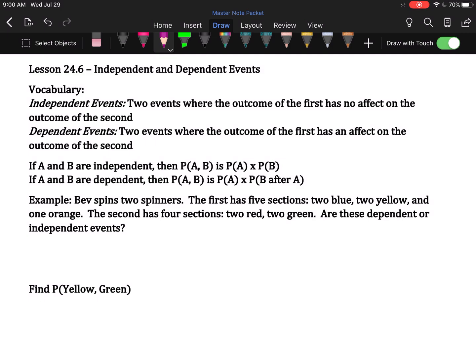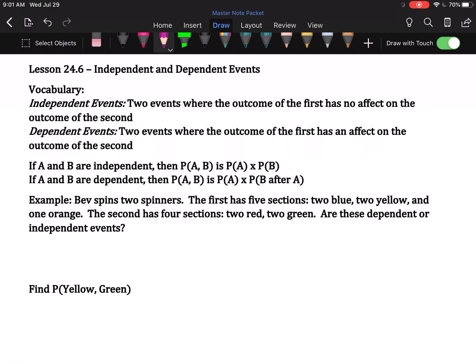And what I mean by that is the probability of drawing the ace of spades from a deck of cards is 1 out of 52, because there's one ace of spades and there's 52 cards. If you draw that out, and say the second event is drawing the 2 of spades, you now have a 1 in 51 chance of drawing the 2 of spades, not 1 in 52, because there would only be 51 cards left. That's recalculating.